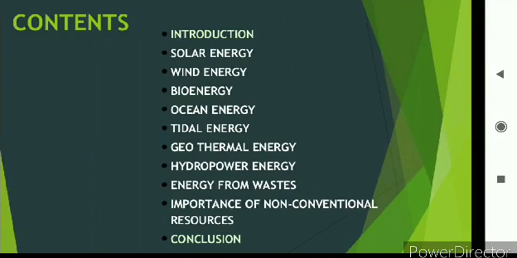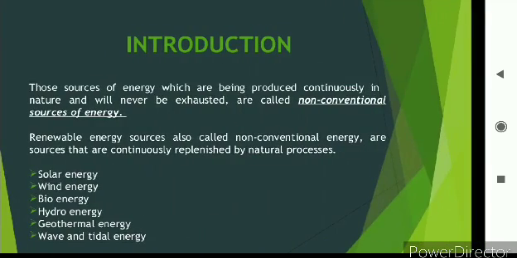First, introduction, then solar energy, the types of non-conventional energy: wind, biomass, ocean, tidal, geothermal, hydropower, and energy from waste. Then the importance of non-conventional sources, and last is the conclusion.